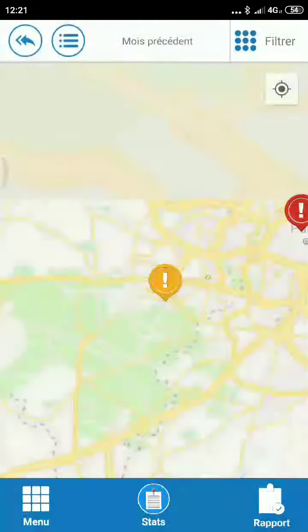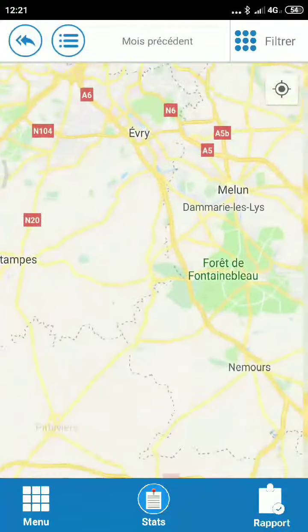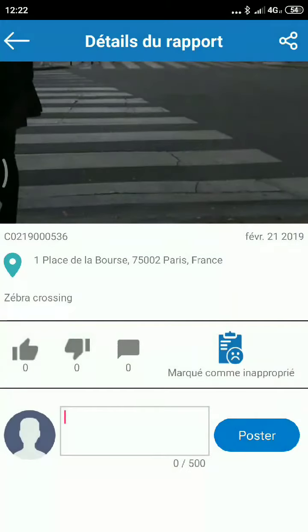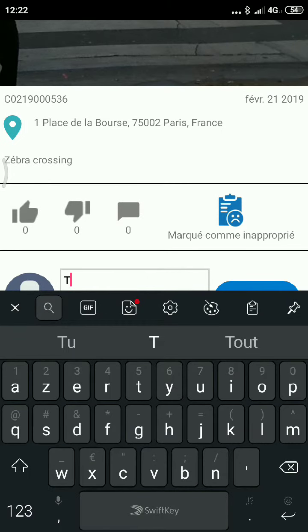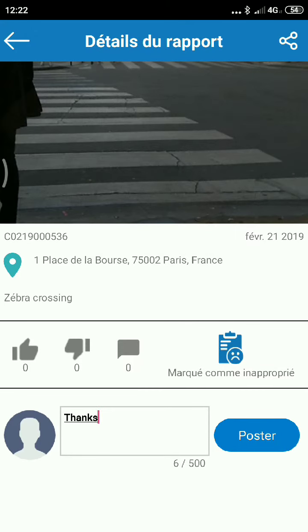Now that I am connected, you can see a few reports. You can move on the map. Let's see this one, Paris. You have the report, which is the zebra crossing in Place de la Bourse. Let me send a report. You need to be within 5 kilometers in a circle close to the issue. I am far away, so that's why I cannot do this.